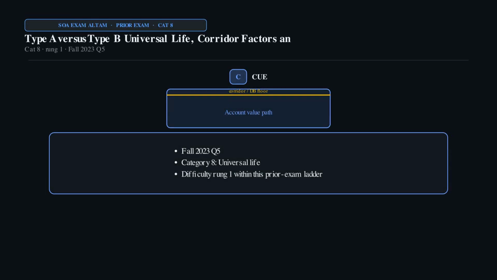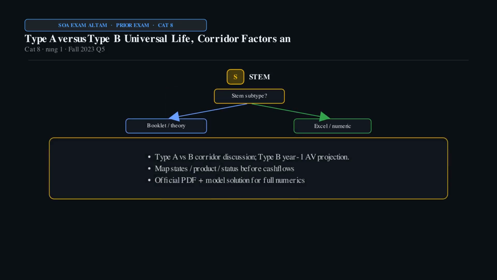Fall 2023 Question 5. This sits in Category 8, Universal Life, difficulty rung 1 on the prior exam ladder. Recognition Q. Type A BUL account value recursion, corridor, NLG, profit. STEM focus. Type A versus B corridor discussion.